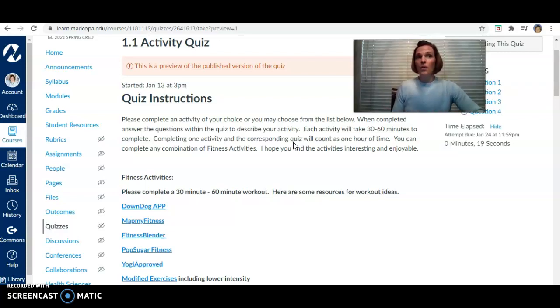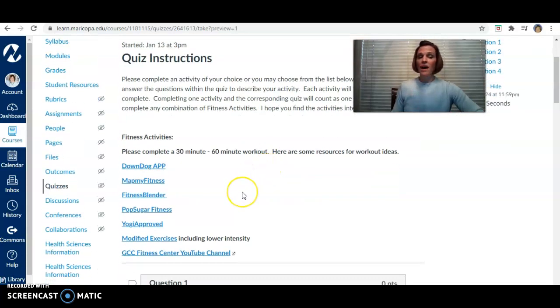If you do work out at a gym that is actually open, and following COVID protocol right now to be safely open, then you can use your gym. If not, that's perfectly fine, and everything for this course can be done in the comfort of your own home. Okay, so we want to keep you all safe and healthy. Your options on how to complete your workouts, if you already go for walks and go for runs and go for hikes, all of those things will count as credit towards your grade.